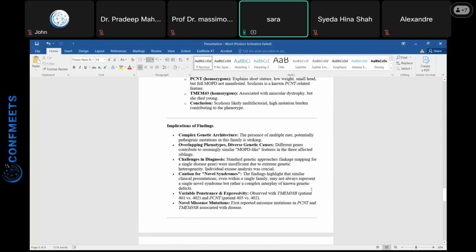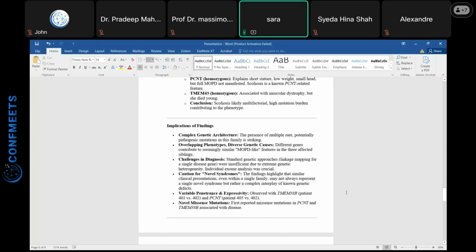As for the implications of the findings, we concluded that this is a complex genetic architecture, and the presence of multiple rare, potentially pathogenic mutations in this family is striking. Overall, there is an overlapping phenotype with diverse genetic causes: different genes contribute to seemingly similar MOPD-like features in three affected siblings.